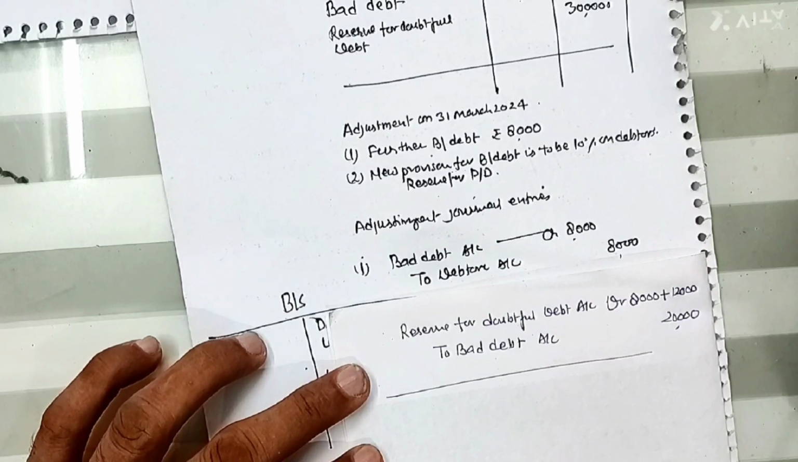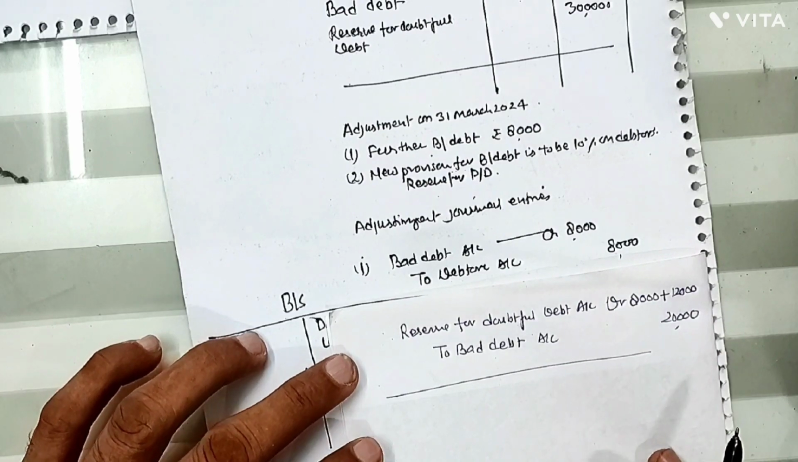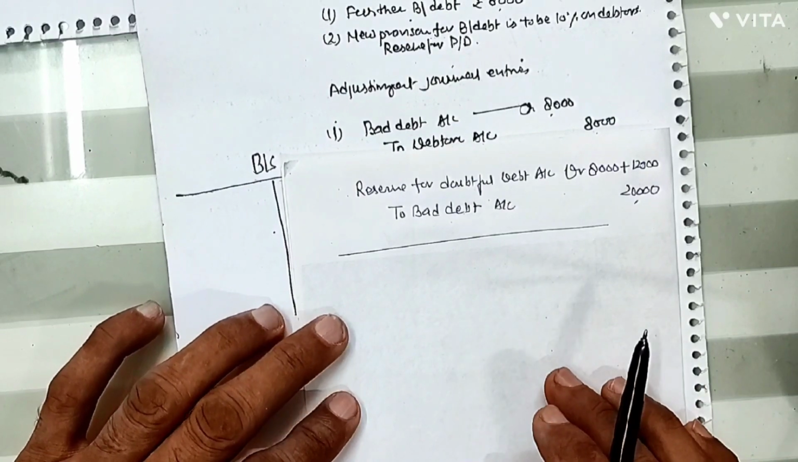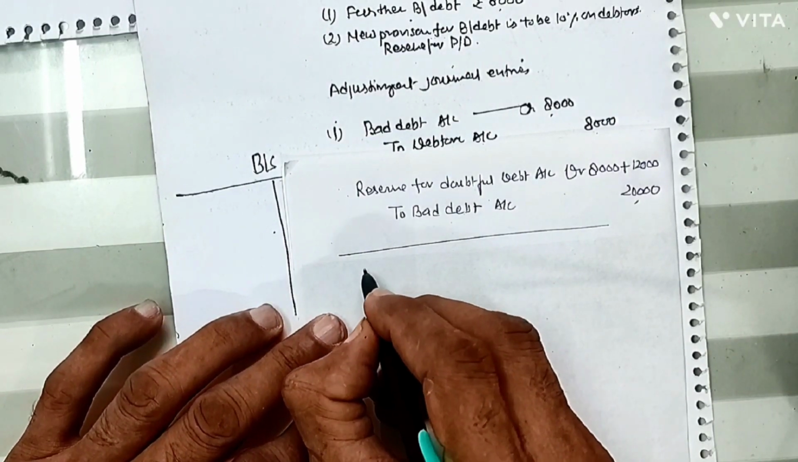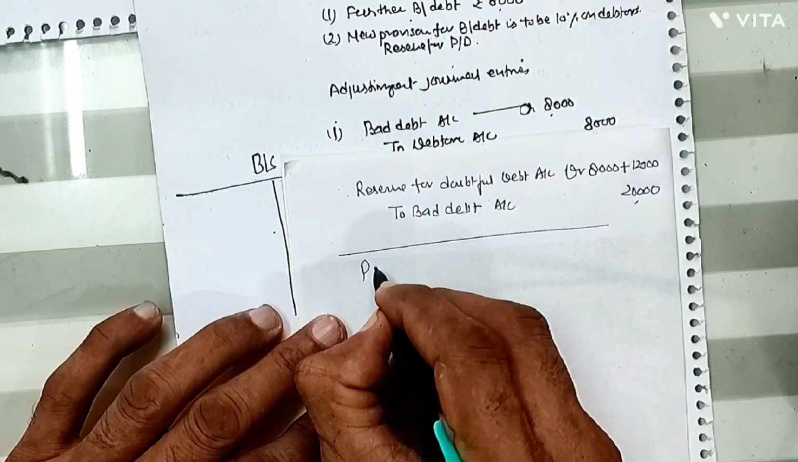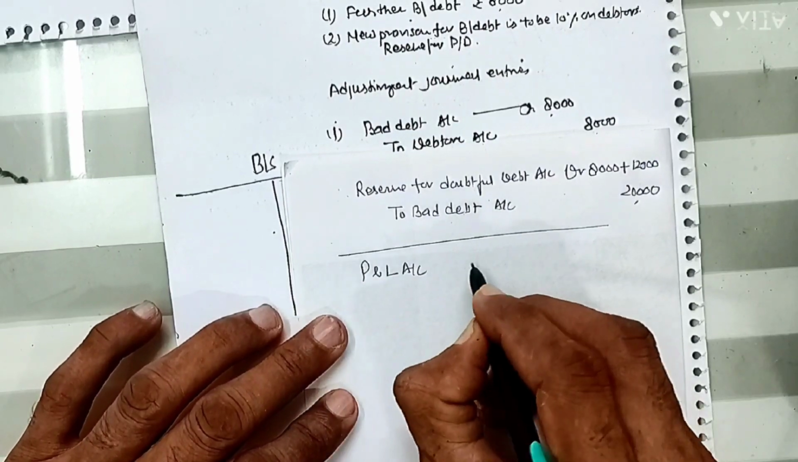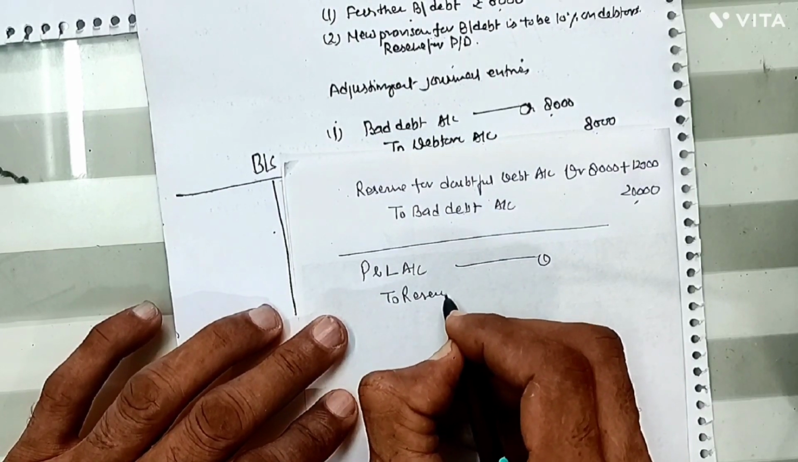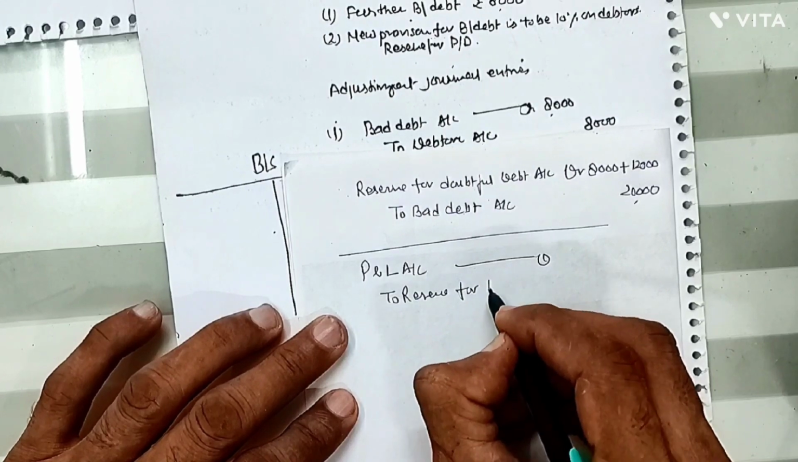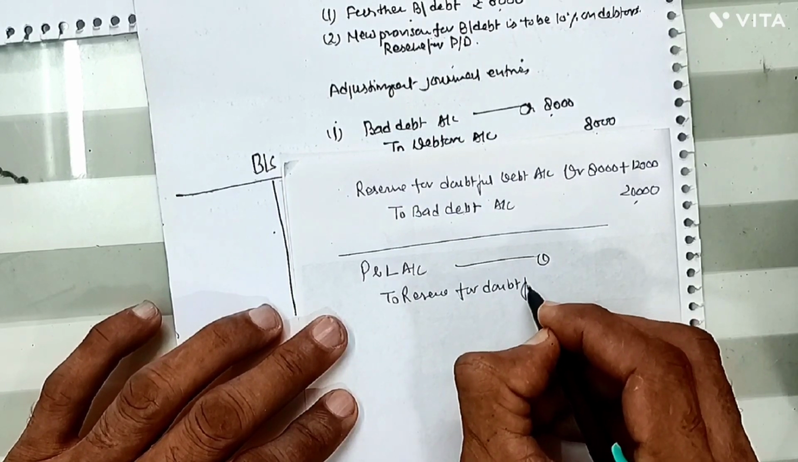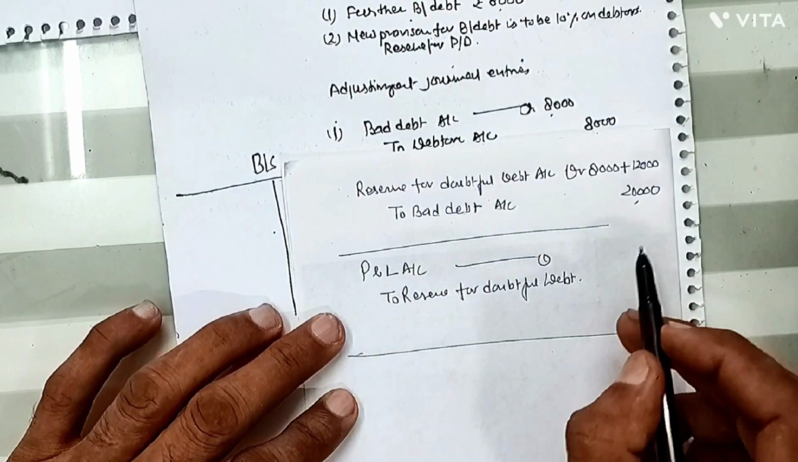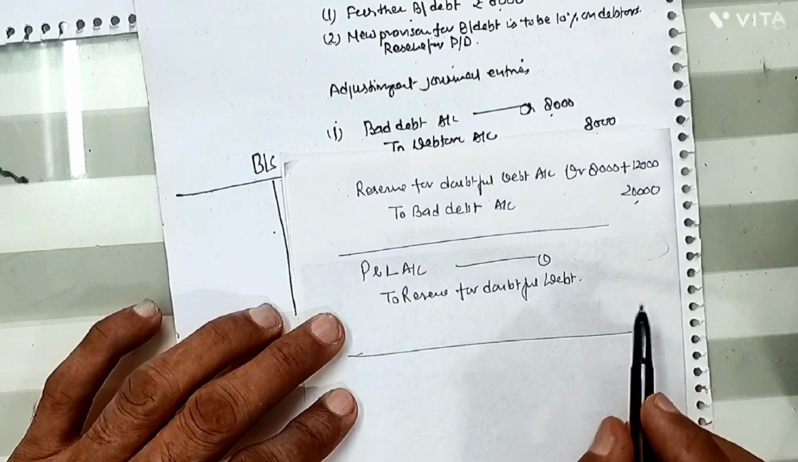Thereafter it is also given that new provision for bad debt is going to be readjusted. For that you will have to make an entry there, a profit and loss account debited to reserve for doubtful debt. But it is not so easy to find out this particular amount actually.